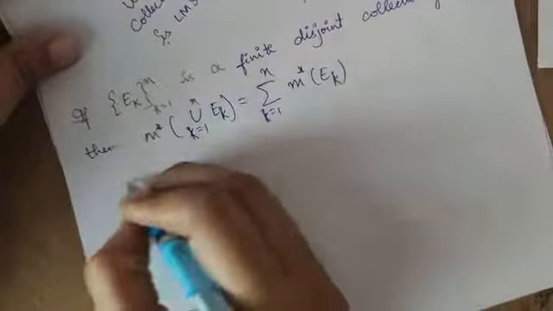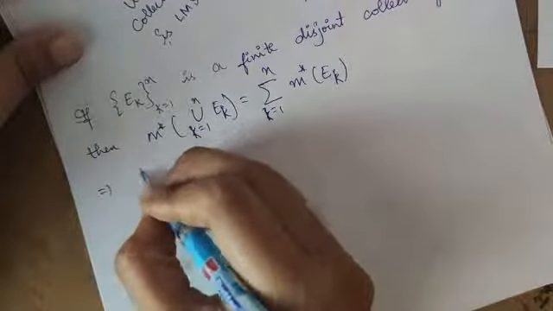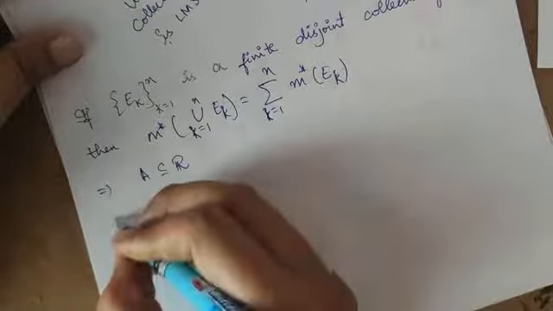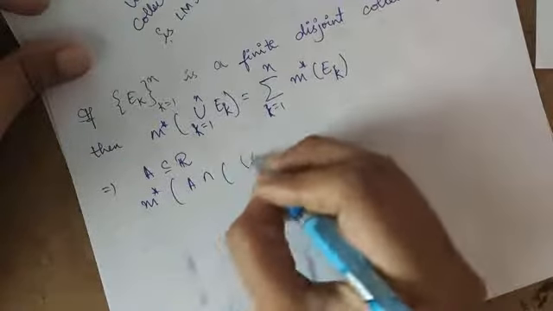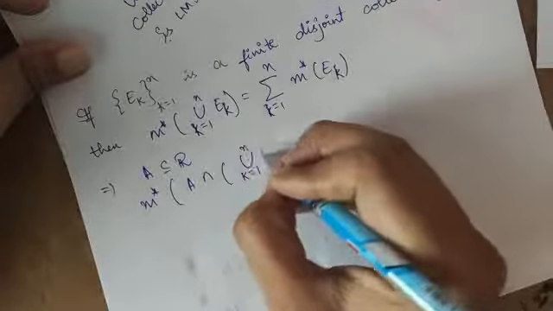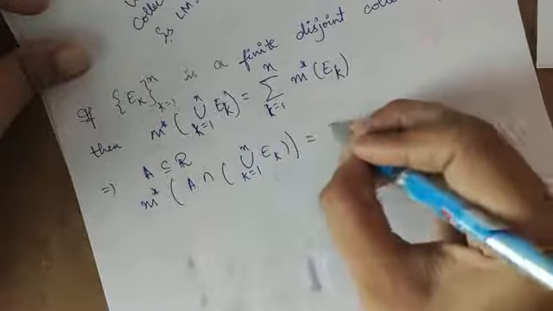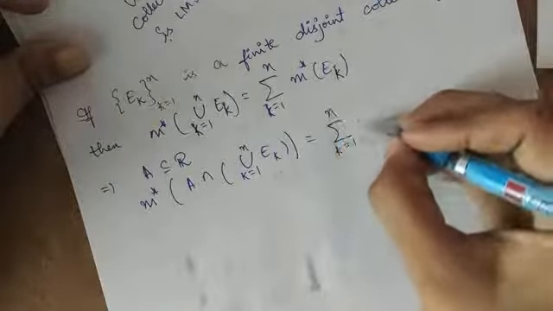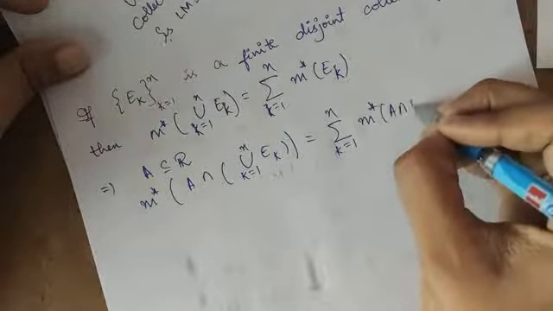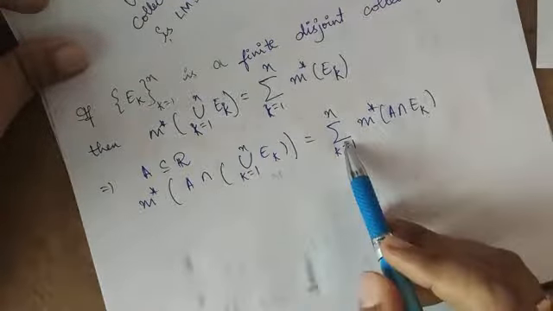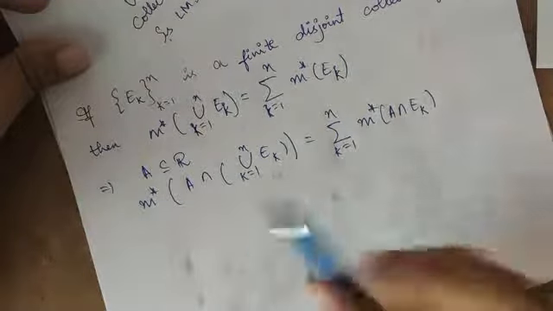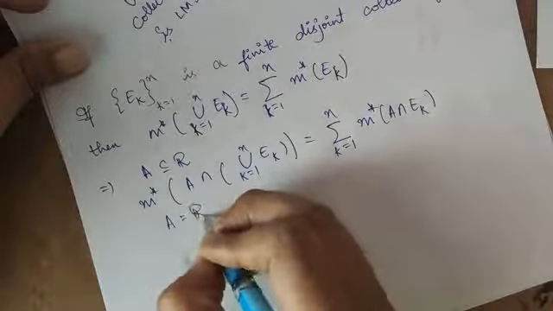Okay, so look at this statement now. Another statement: for any subset A of R, I will prove that m star of A intersection union k = 1 to n Ek is equal to summation k = 1 to n m star of A intersection Ek. So if I prove this for all A subset of R, and in particular if A is equal to R, will it imply this property?